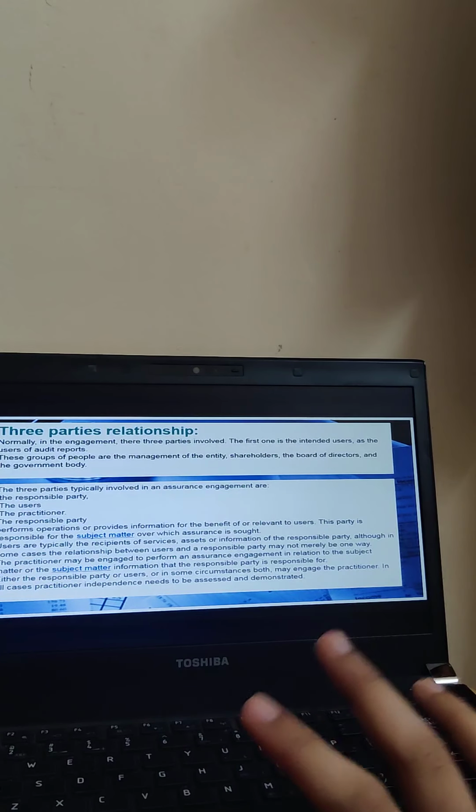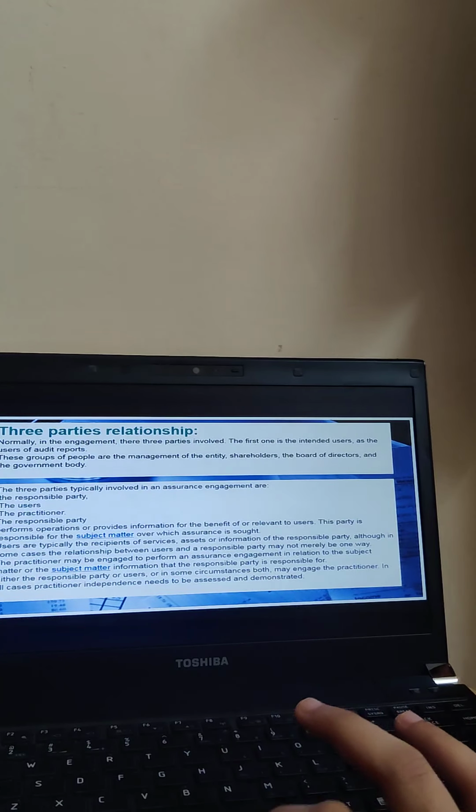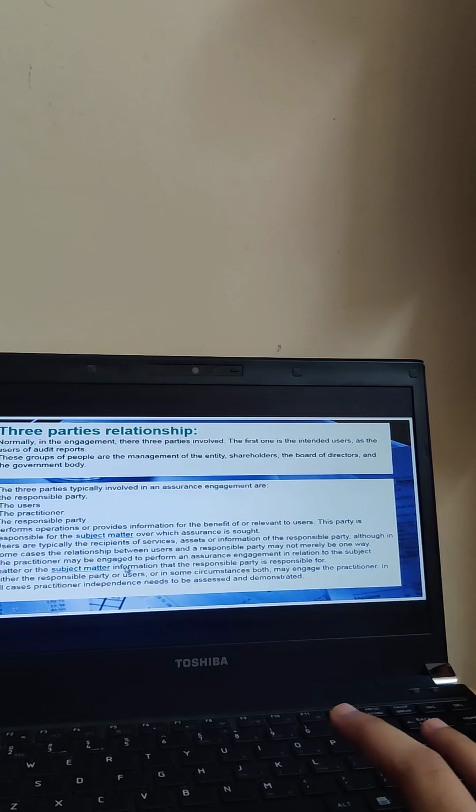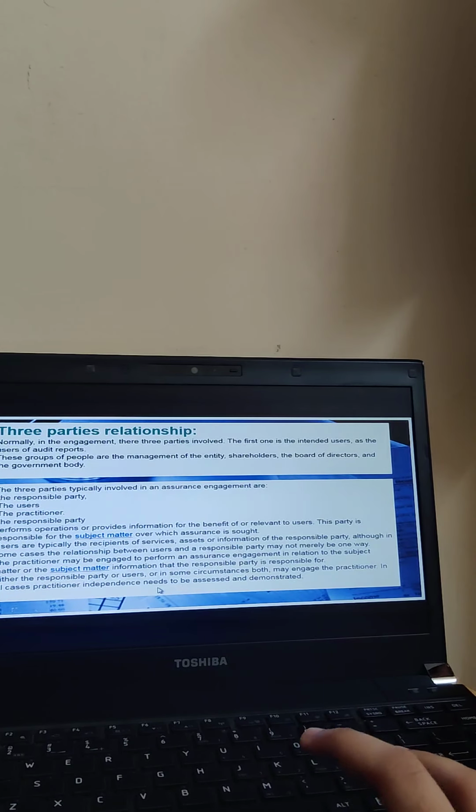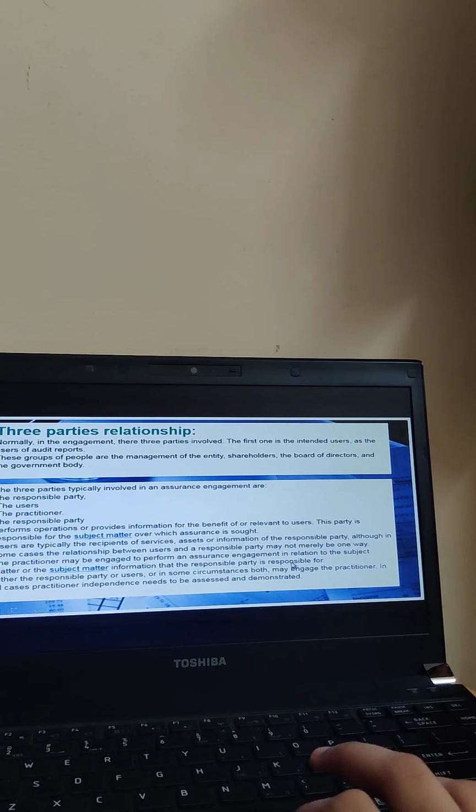Who is practitioner? Practitioner is the auditor, right? Now practitioner may be engaged to perform an assurance engagement in relation to the subject matter or the subject matter information that the responsible party is responsible for.